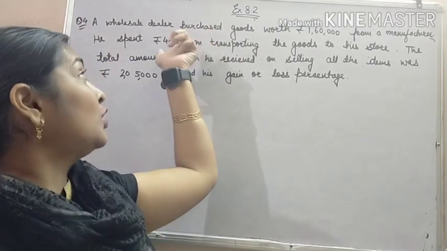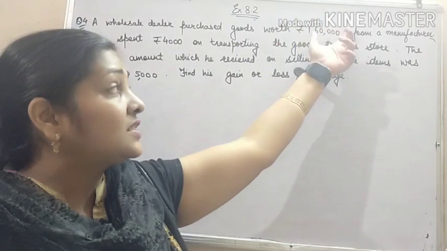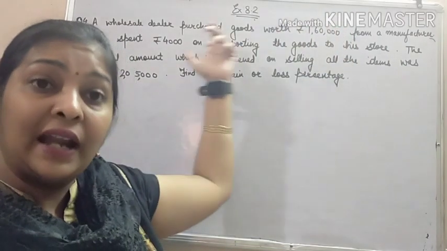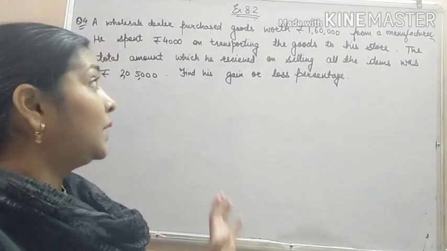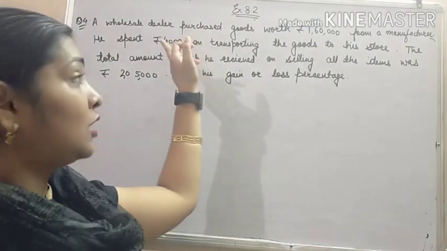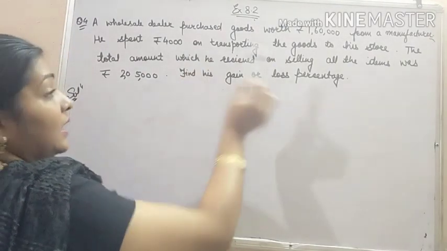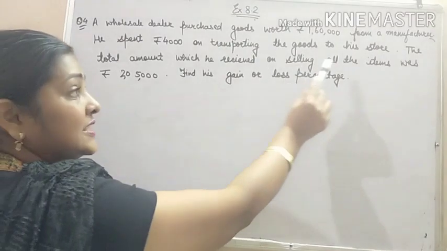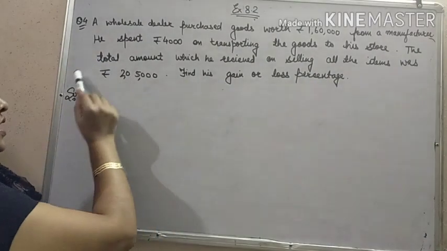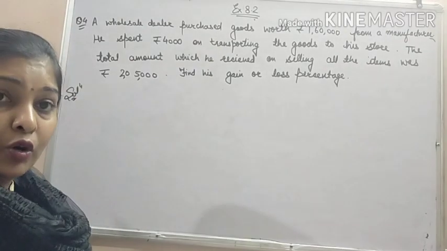If he need not purchase this, there was no need to spend this 4,000. So these 4,000 are the overhead expenses. This was the original CP and this 4,000 was overhead expenses. So new CP will be 1,60,000 plus 4,000. Now it is given that the total amount which he received on selling all the items was 2,05,000. Find his gain or loss percent.